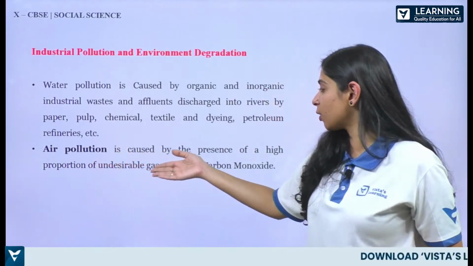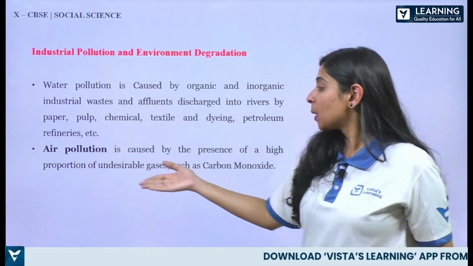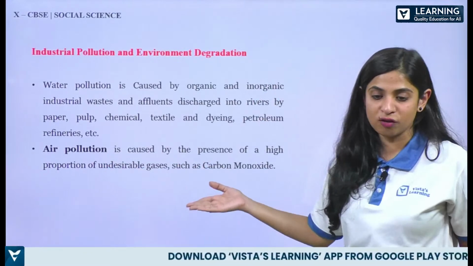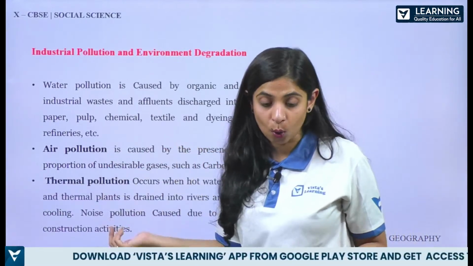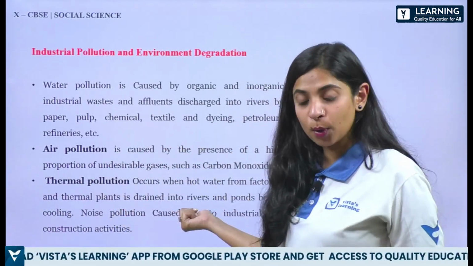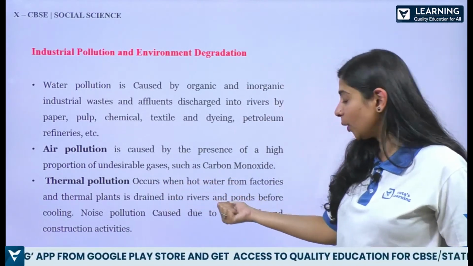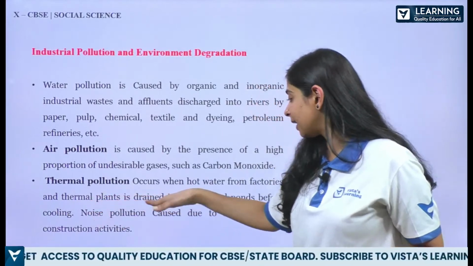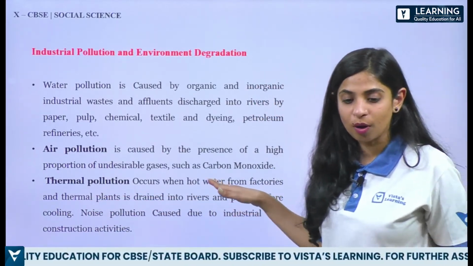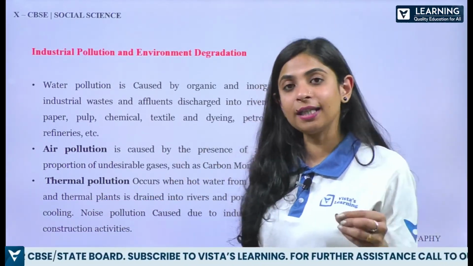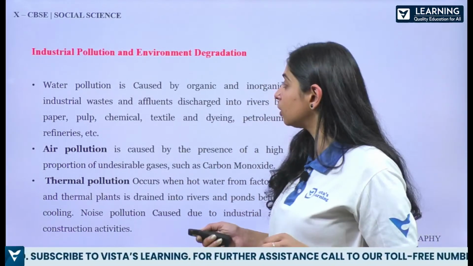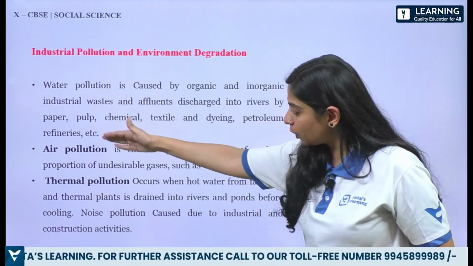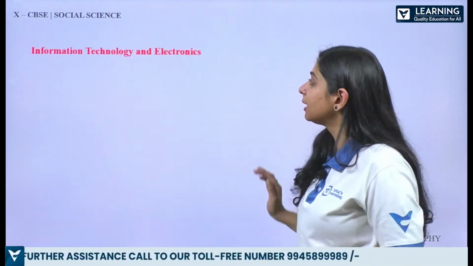Now air pollution is caused by the presence of a high proportion of undesirable gases such as carbon monoxide, CO, which we write as CO. Then we have thermal pollution. It occurs when hot water from factories is drained into the rivers. That's the problem of thermal pollution. So it is affecting aquatic life and it is not good for nature. So you can quote air pollution, thermal pollution to support this answer.